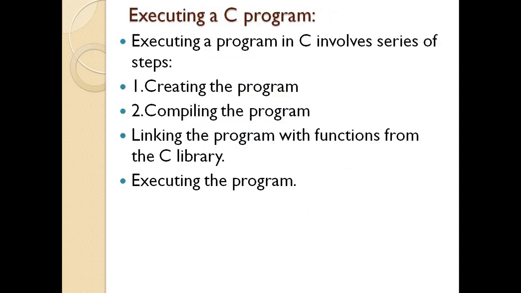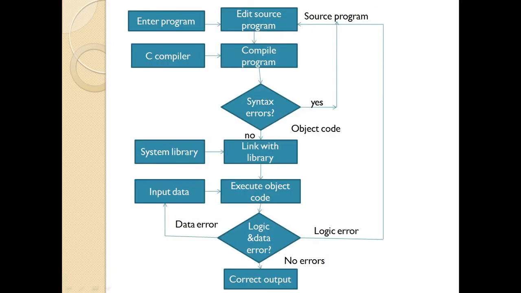Now the next part. After writing the program, we need to execute the C program. For executing a program, C provides a series of basic steps. 4 basic steps are required for executing the program. First, creating the program. Second, compiling the program. Third, linking the program with functions from the C library. And fourth, executing the program. So these 4 basic steps are involved in executing a C program. This is the basic structure for the execution.